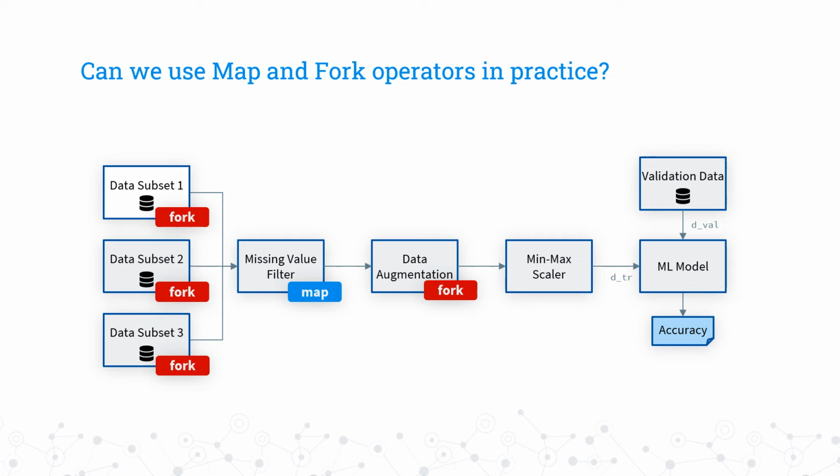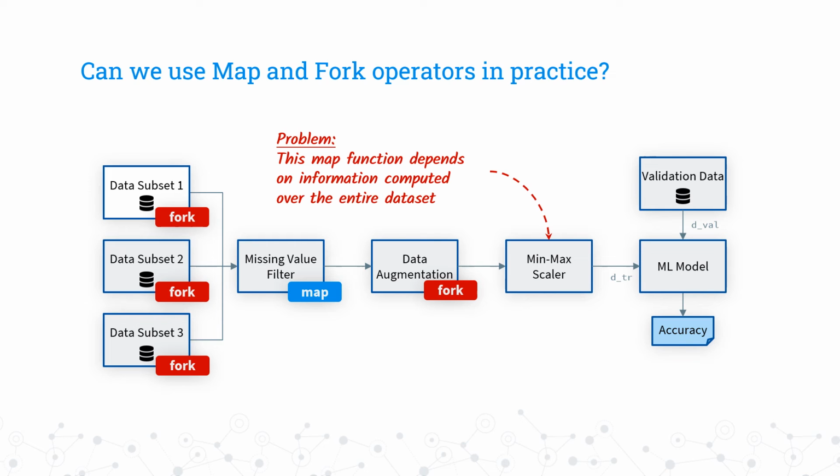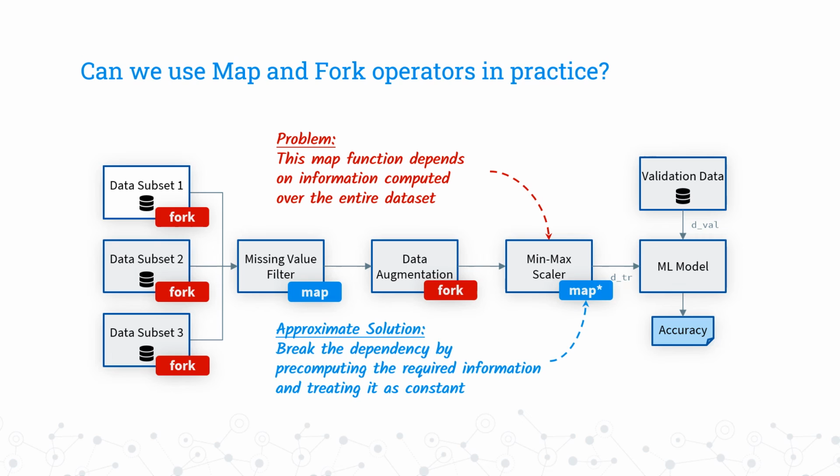Looking at the min-max scaler gives us a bit of a headache. The problem is that even though each tuple gets scaled independently, to compute the scaling, we first need to compute the minimum and maximum values, which depend on the entire dataset. Luckily, we can come up with an approximate solution. It relies on pre-computing the minimum and maximum values and then treating them as constants. Conditioned on those constants, our operators can now be treated as regular map and fork operators.